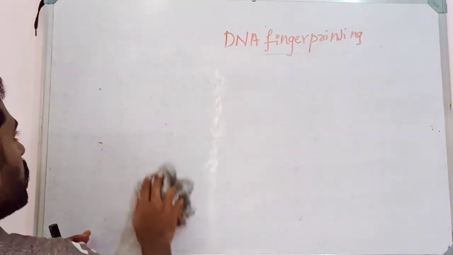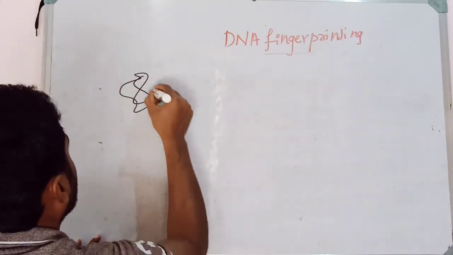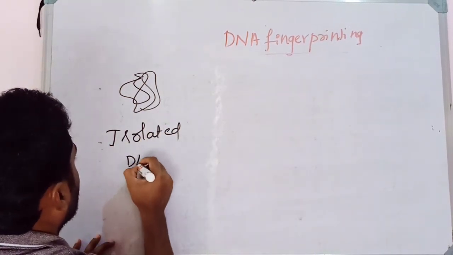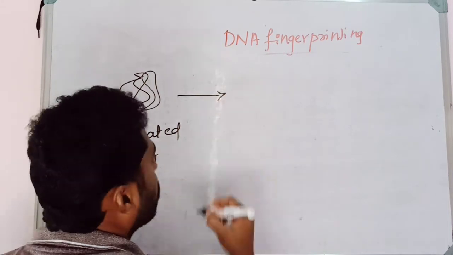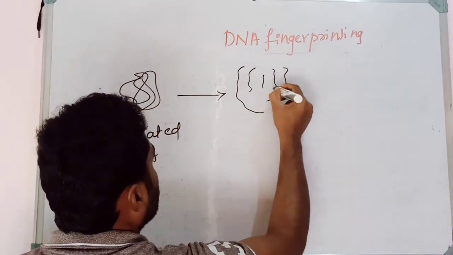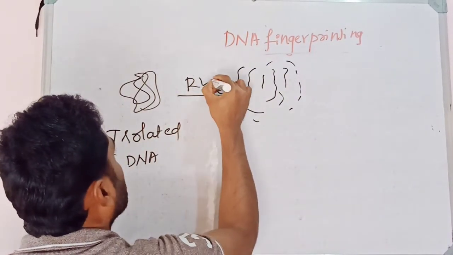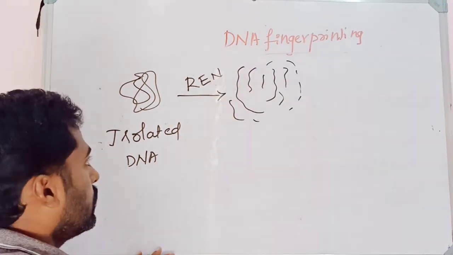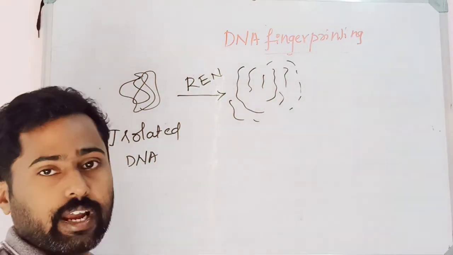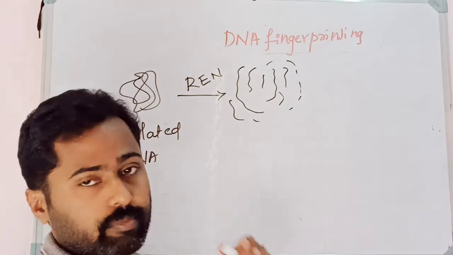Once the isolated DNA from the sample gets treated with the restriction endonucleases enzyme, the DNA is broken into fragments of various length. By using restriction endonucleases, the DNA is broken down into various fragments of various length. So this is the next step, the third step.